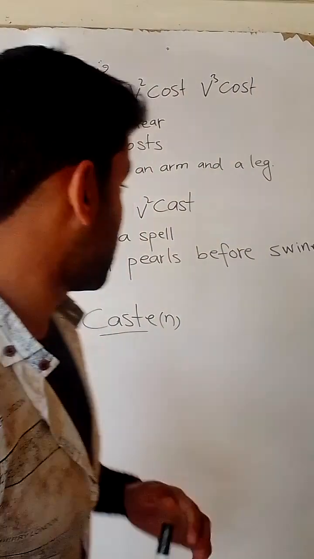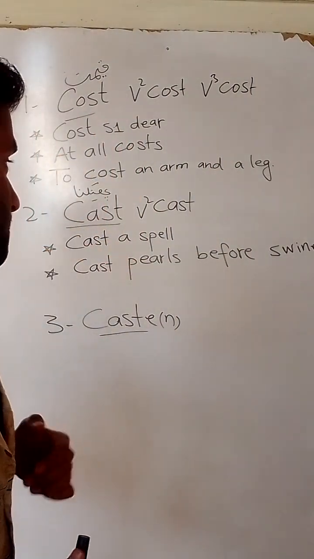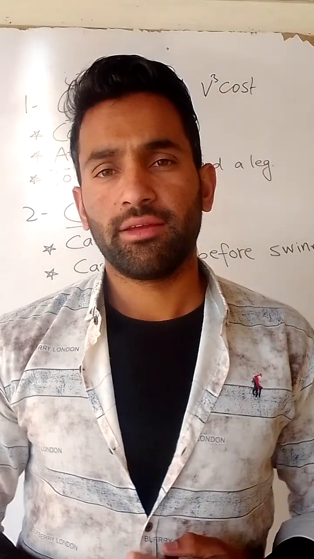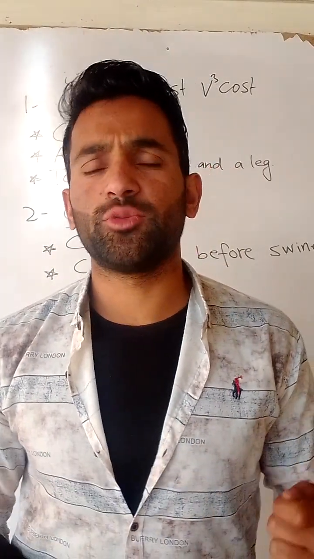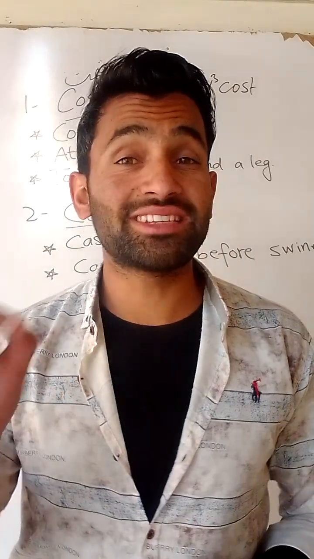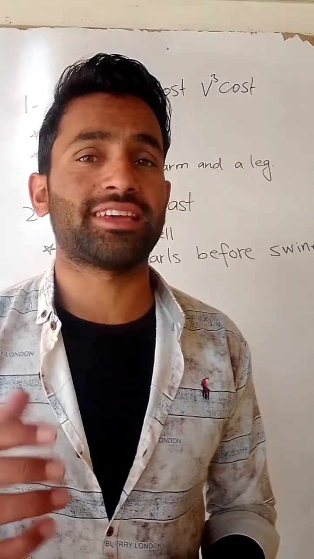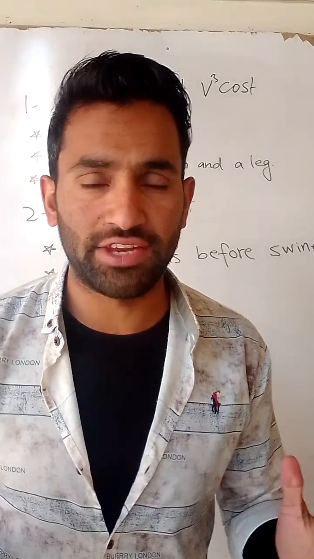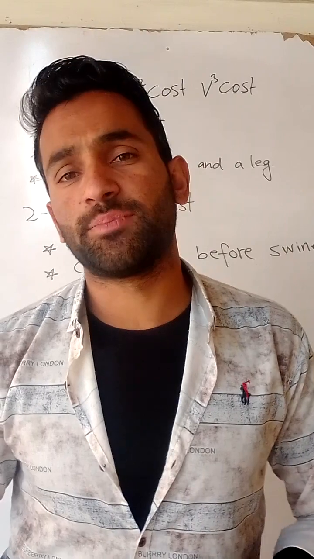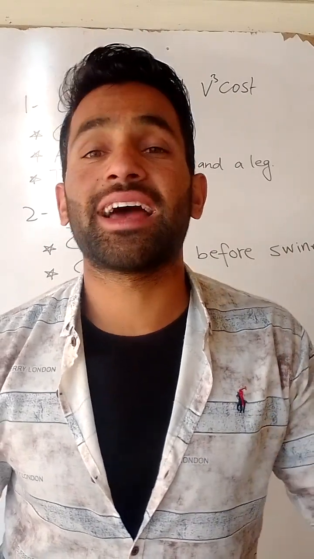The next word is cast, C-A-S-T. Now, this one is a verb. It means penkna. It has so many meanings, but the first one should be penkna. For example, Ali cast his book on the table. Once again, the second form of the verb cast is cast. It does not change, right? We do not say casted.